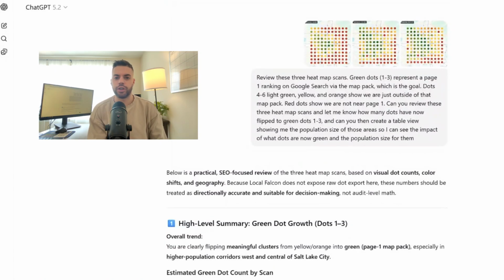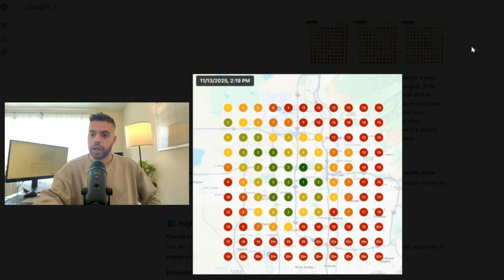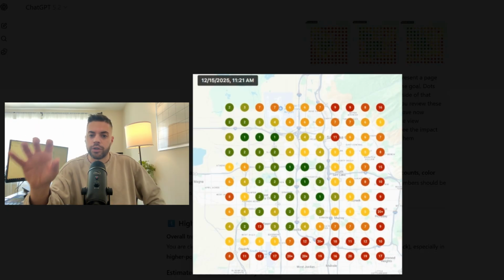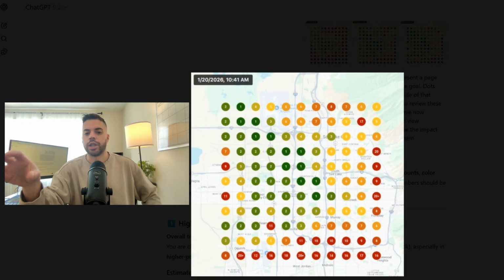So I'm using ChatGPT. I'm going to analyze 3 different heat map scans for one of my clients. And actually, what you can do is you can click on each of the heat maps. You can see this is back in November. Next scan is in middle part December, and then the last scan was actually yesterday on January 20th.